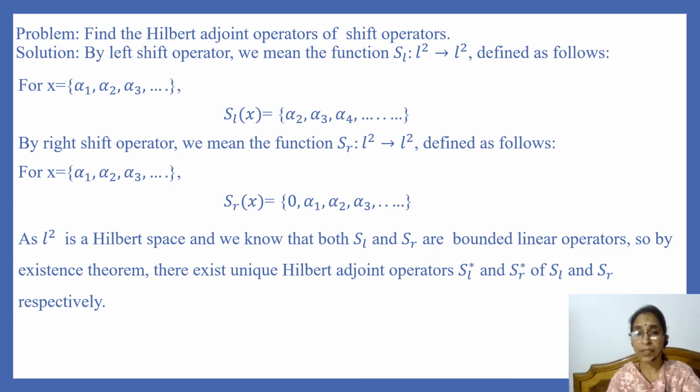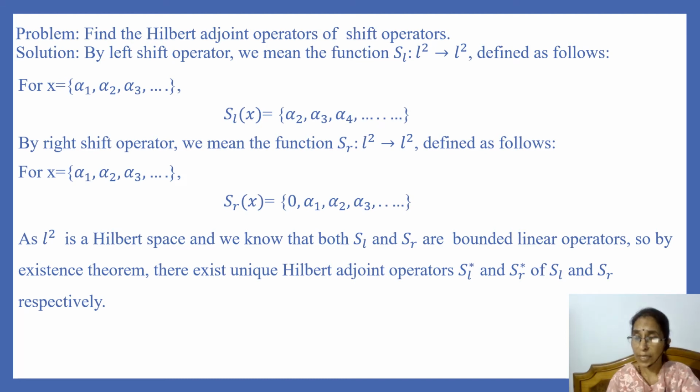We know that there are two shift operators. By left shift operator, we mean the function S_L from L2 to L2 defined as follows. For a sequence x given by (alpha_1, alpha_2, alpha_3, ...), the image of x under S_L is given by the sequence (alpha_2, alpha_3, alpha_4, ...). By right shift operator, we mean the function S_R from L2 to L2 defined as follows.